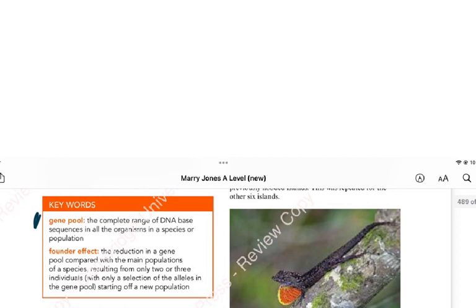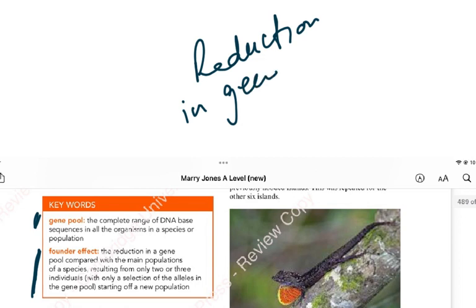Now, as opposed to that, we are talking of another term which we've come across, the founder effect. Again, this is a reduction in gene pool compared with the main populations of a species, resulting from only 2 or 3 individuals.